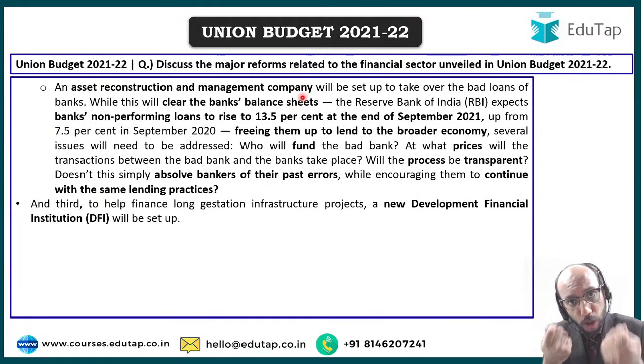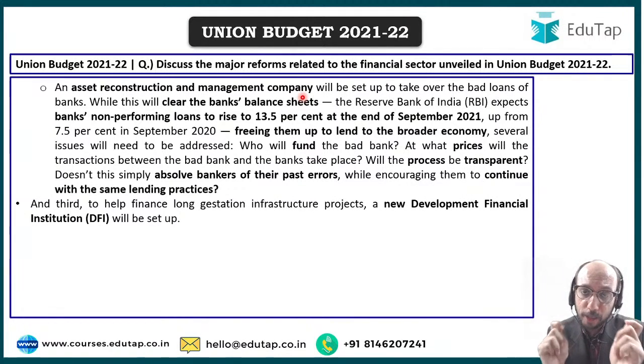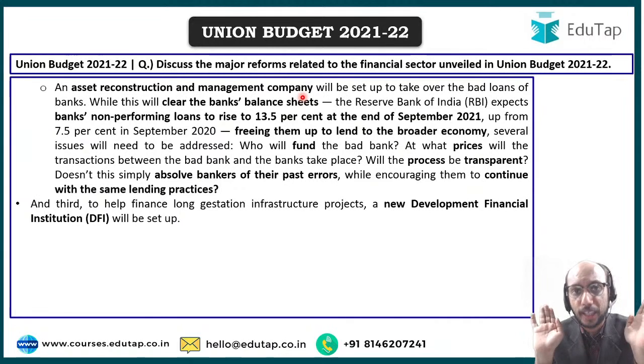A child is born in 9 months. A profitable infrastructure project is definitely not born in 9 months. Probably it may take 9 years. Probably it may even take 19 years. That is the meaning of long gestation infrastructure projects. Now, पैसा किधर से आएगा to fund these long gestation infrastructure projects?